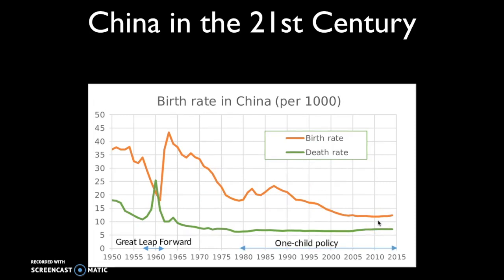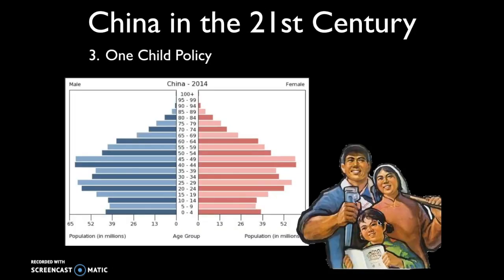Now, the one-child policy has been lifted in the last 5 years or so, but this is going to lead to all kinds of demographic problems for China because the distribution of their population by age is not one that's a very healthy one for any given society. You want to see more of a pyramid here because you want the base of any society to be the young, kind of healthy, strong people who are contributing the work necessary to sort of sustain and maintain a society. Here you're going to see China's elderly population very soon exceeding almost the number of people that are young in China, and that's going to be a real drain on Chinese resources.